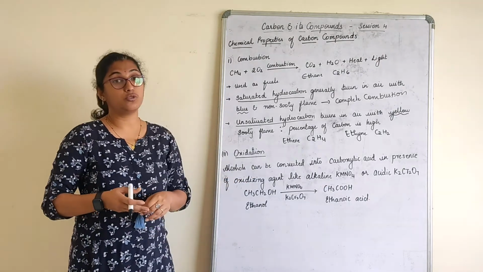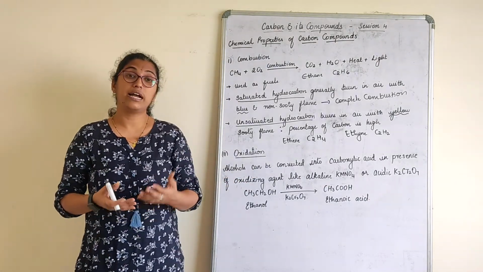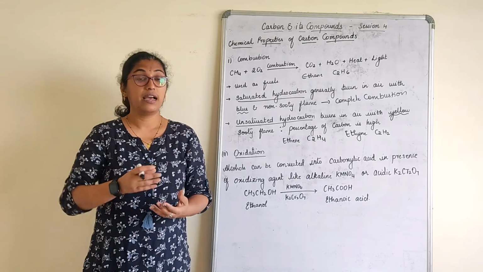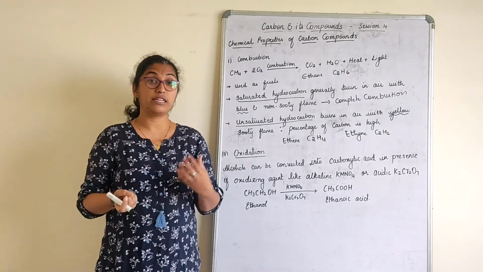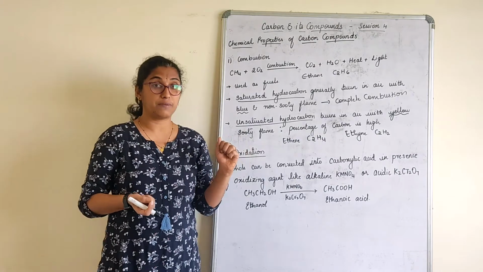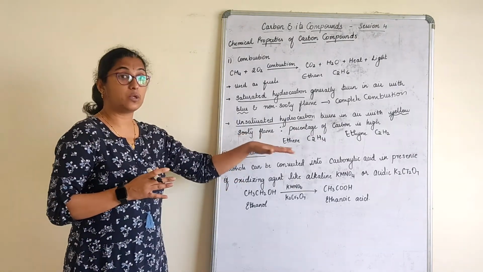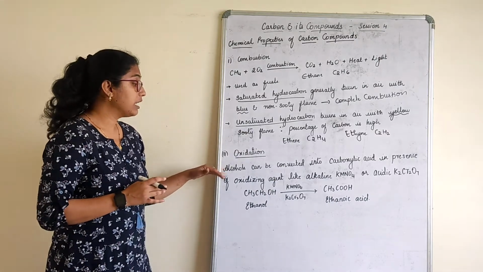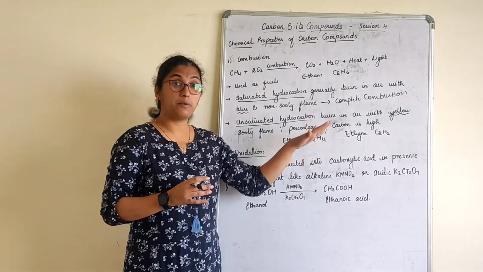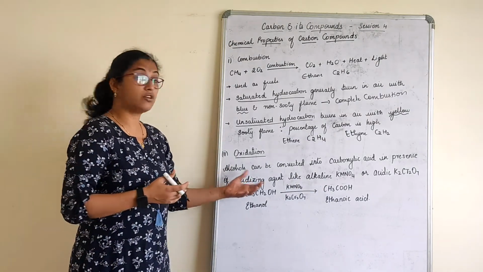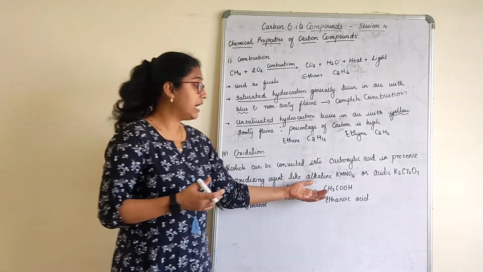We'll move on next to oxidation. We already know that oxidation is the addition of oxygen and removal of hydrogen. That is what we studied in the first chapter. Let's understand this concept here with respect to hydrocarbons. Alcohol can be converted into carboxylic acid. Now how can this be converted? In the presence of an oxidizing agent like alkaline